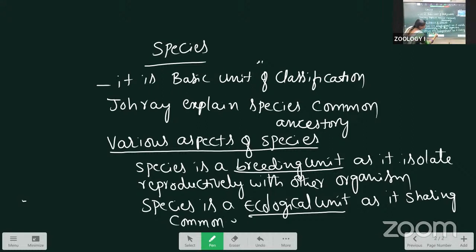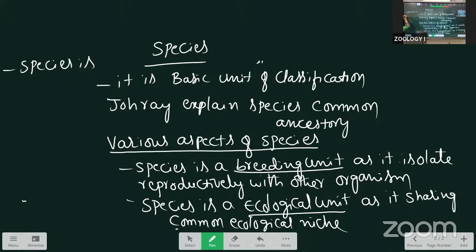Common ecological niche means they are present in one place. That's why we call species an ecological unit, as it shares the common ecological niche. Next is the third one. Species is an evolutionary unit.